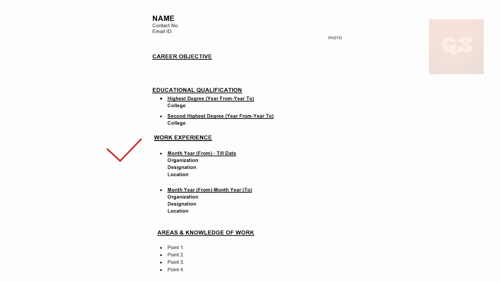Now I've seen in many CVs that they also put up their responsibilities and what their work assignments were, or what they have done under each organization. I feel that this is not required under this section, because if you're a quantity surveyor, in every company your work responsibilities are going to be kind of similar.